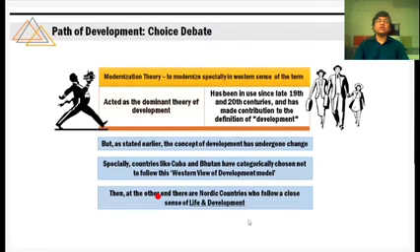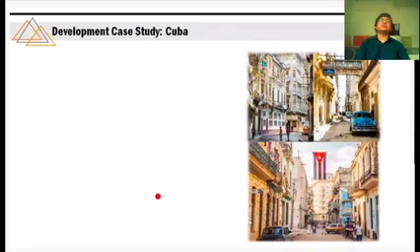These countries collectively are called Nordic countries. Even though, now this is very interesting, even though they are part of Europe, they have evolved their own path of development. So we'll be discussing that as well. Let's start our discussion with Cuba.